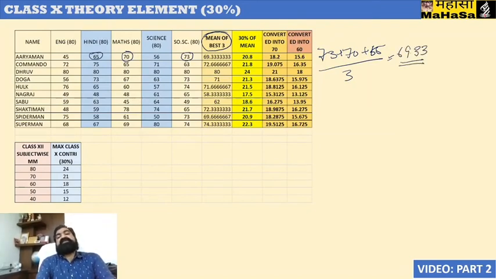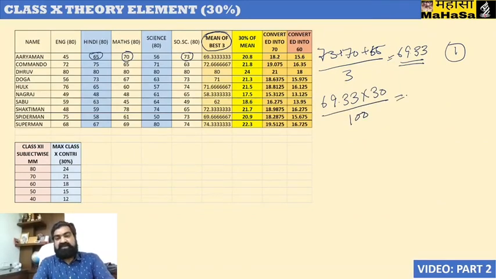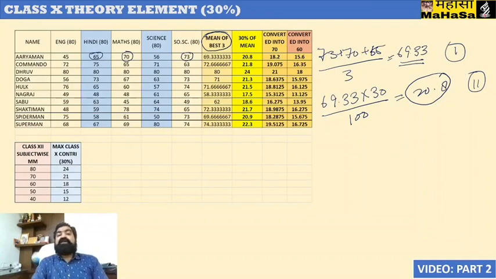So this is the first step. Second step is taking 30% of this mean. 30% of this mean will be equal to 69.33 into 30 upon 100. This is the simple mathematical formula which we use, and it will be equal to 20.8. So this is the second step where we took 30% of the mean of best three performing subjects.